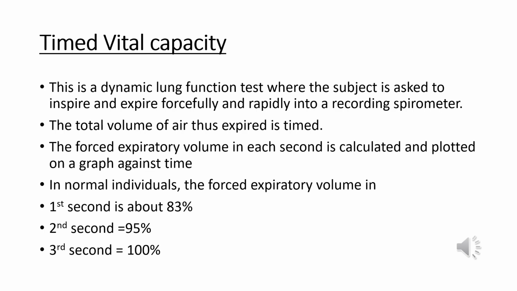Timed vital capacity. This is a dynamic lung function test where the subject is asked to inspire and expire forcefully and rapidly into a recording spirometer, and total volume of air thus expired is timed. In normal individuals, the forced expiratory volume in first second is about 83%, in the second it is 95%, and in the third second it is 100%. This in each second is calculated and plotted on a graph against time.